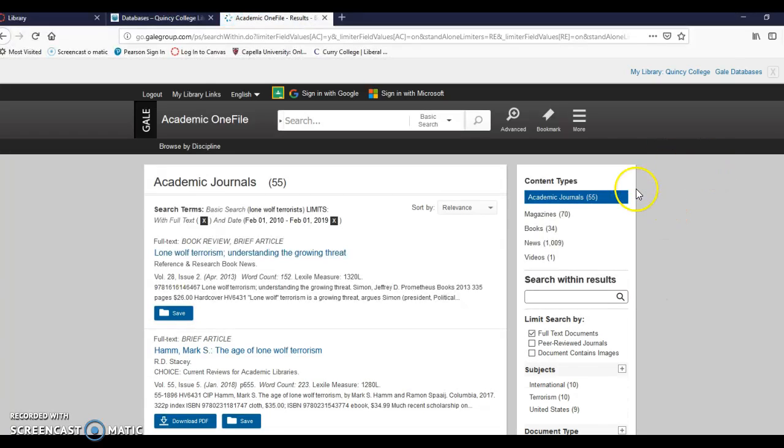We go from 75 to 64, now we're down to 55. Okay, now if you want to, you can pare this down even further by putting in another term here. So maybe you just want to do something like Islamic and see what happens.